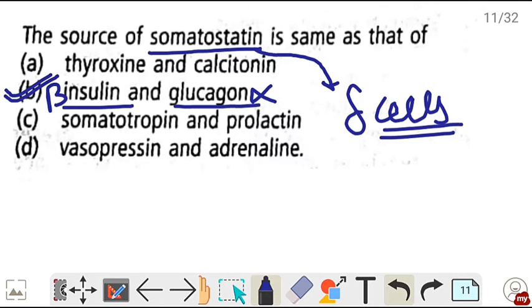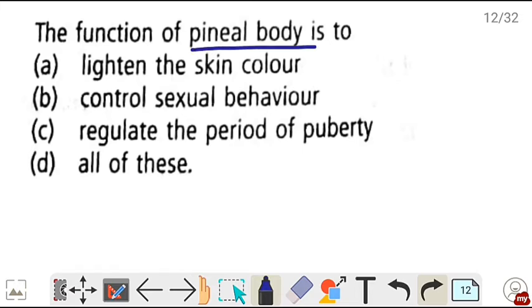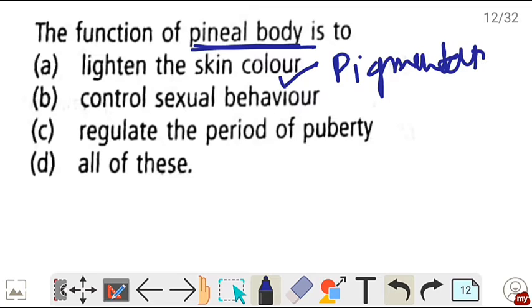Next question. The function of pineal body is to. तो pineal body का function है lightening of skin color, this is true, that is pigmentation को control करना, controlling sexual behavior, regulating the period of puberty. So all of these are the functions of pineal body or pineal gland. So correct is option D, all of these.